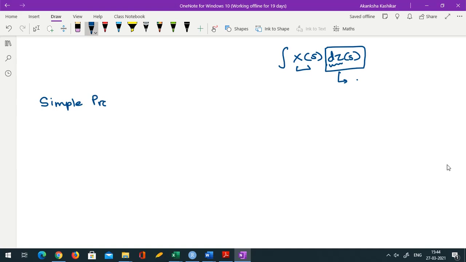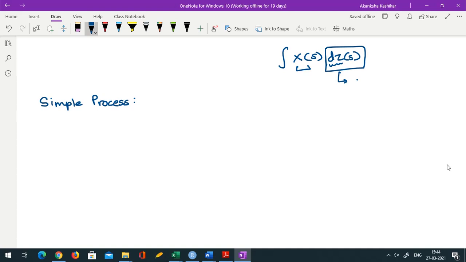So what is a simple process? That is the first question. In probability theory, you have studied simple random variables. Simple random variables were those random variables which had only finitely many possible values, right? The support of a simple random variable was a finite set. So here also we have something similar. So a simple process is the one which takes constant values across certain intervals.